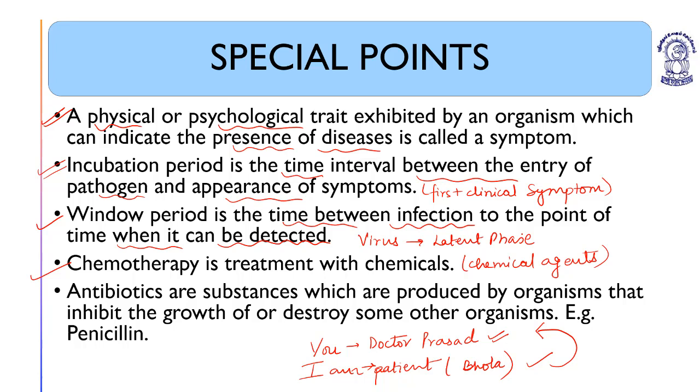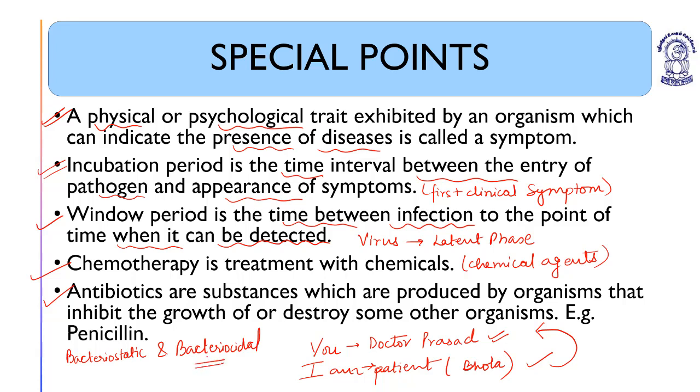Antibiotics are the substances produced by one organism to kill or to retard the growth of other organisms. Example, penicillin. That is why antibiotics are further divided into bacteriostatic and bactericidal. Bacteriostatic means which will limit the growth of bacteria, and bactericidal means which will kill the bacteria.